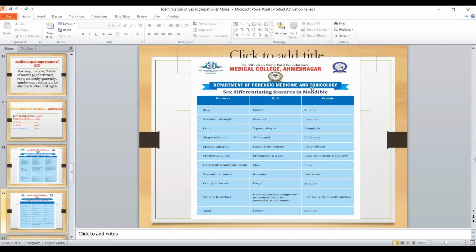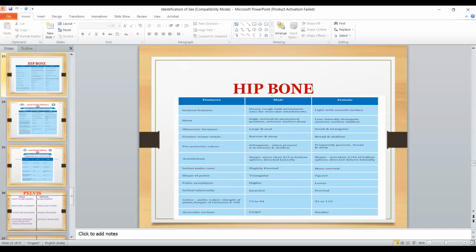So everted in male, inverted in female. Chin is square shaped in male, roundish in female; V-shaped in male, while in female it is U-shaped. Mental tubercle is large and prominent in male, less and insignificant in female. Mylohyoid line is prominent and deep in male, while in female it is less prominent and shallow. Then height of symphysis is more in male, while in female it is less. So these are the differentiating points of the mandible. Then hip bone. Male